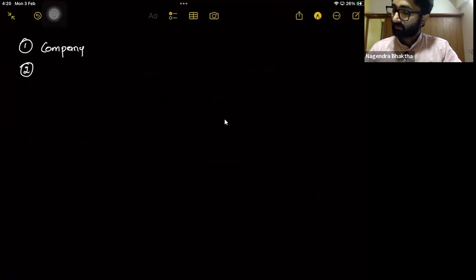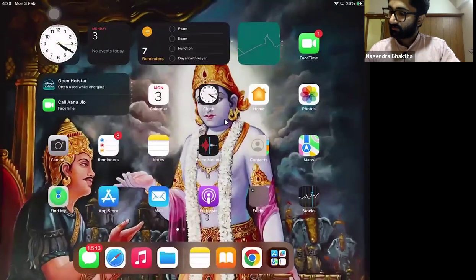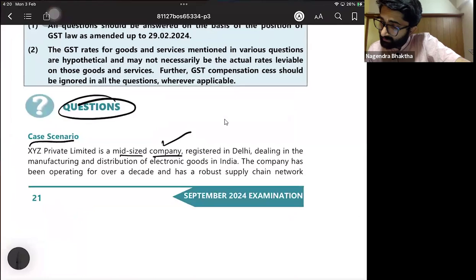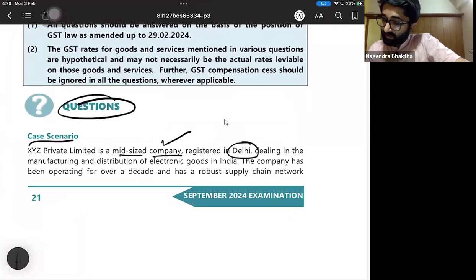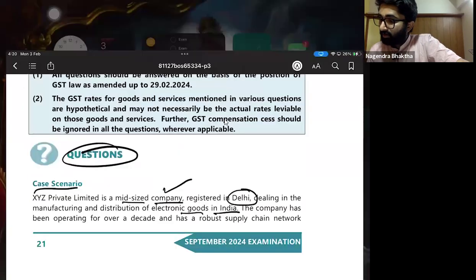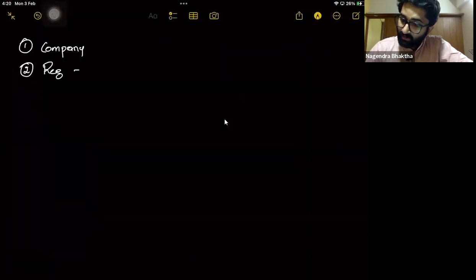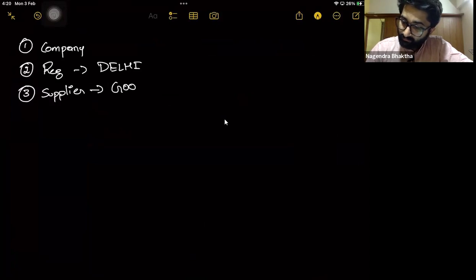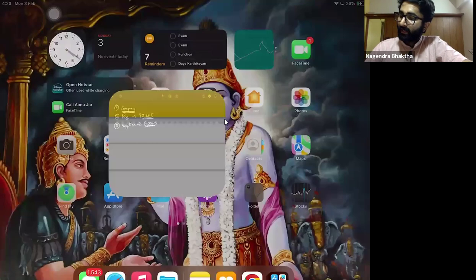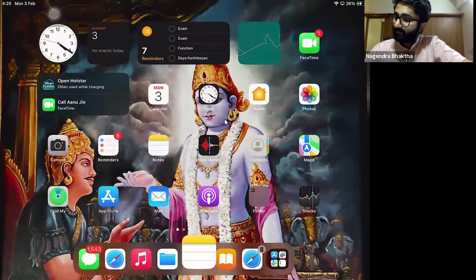Don't forget this. Next, registered in Delhi, dealing in the manufacturing and distribution of electronic goods in India. So it is a supplier of goods. Registered in Delhi. Thirdly, it is a supplier of goods. These are the three things that you need to know before you attempt any question. Okay, continue.